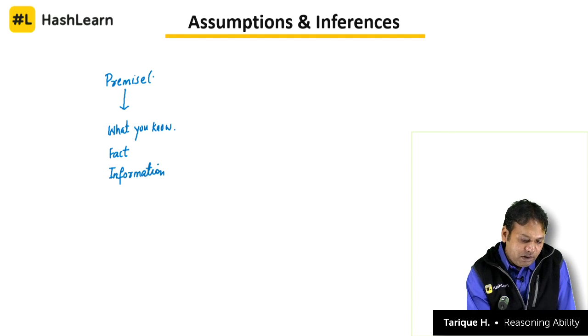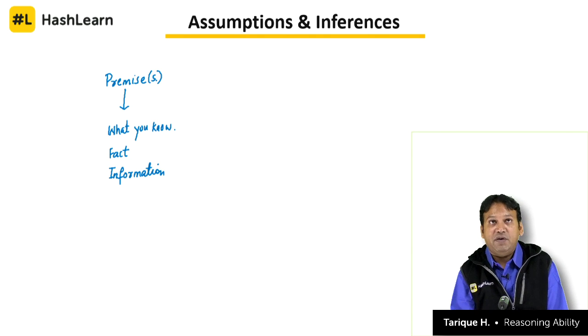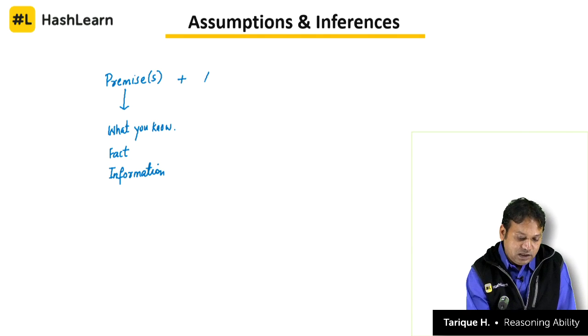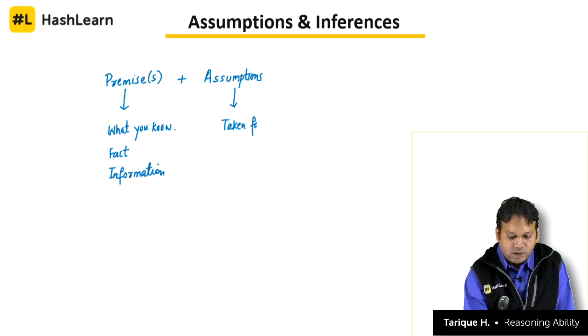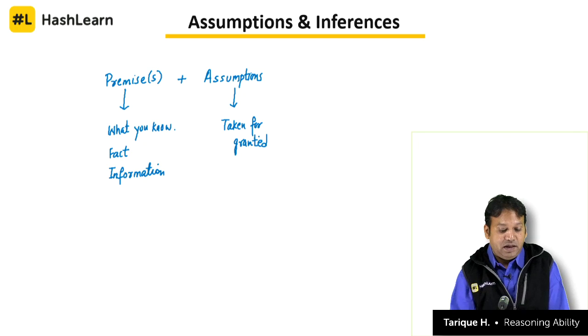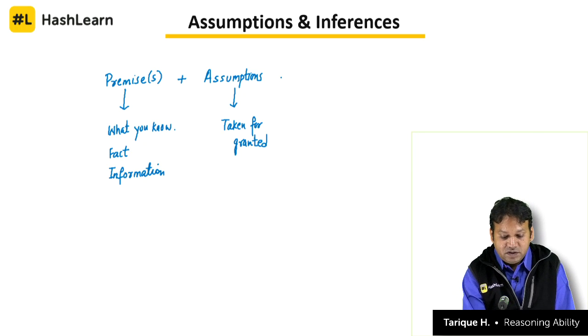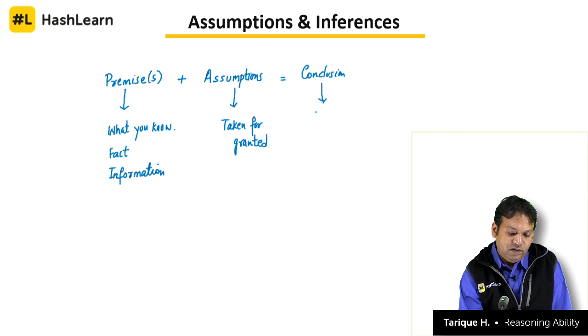So premises are something that you know for sure is true, plus there are assumptions, which you suppose to be true. Something taken for granted. Something that you believe to be true. The premise is something that you know is true, and assumption is something that you believe to be true, and both of these together give you the inference or the conclusion. Here, the conclusion is the inference.